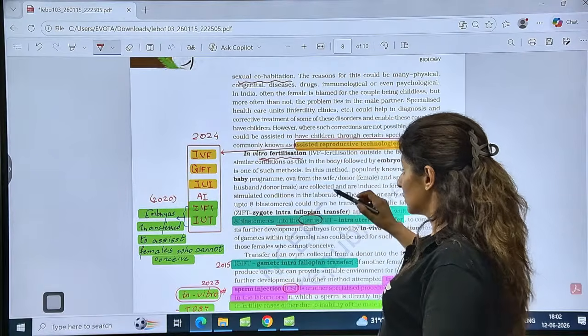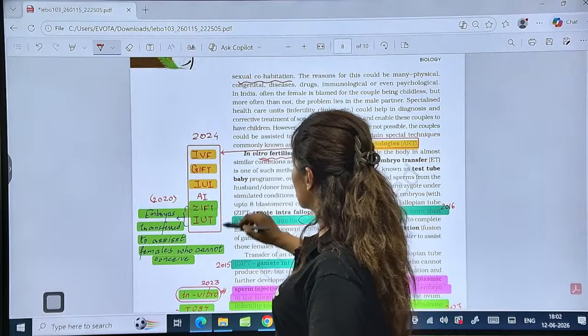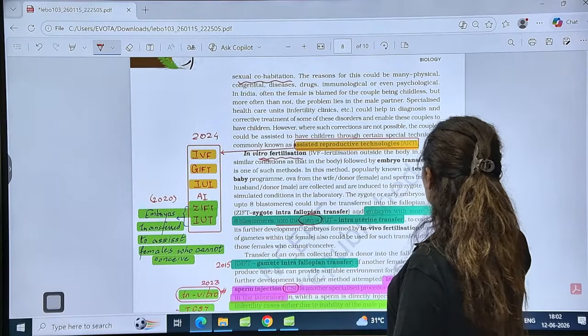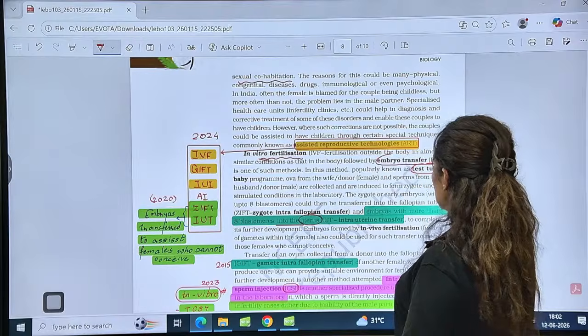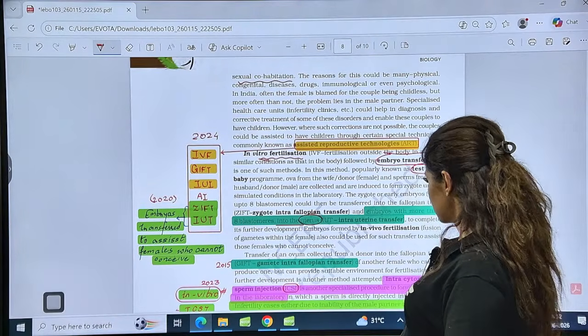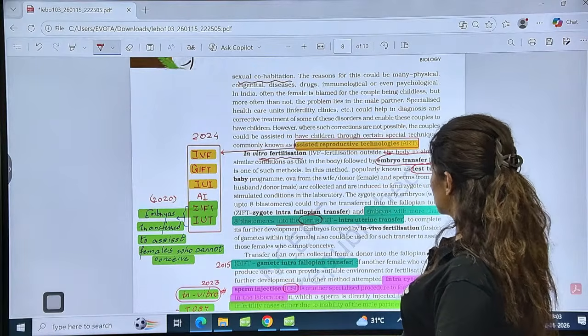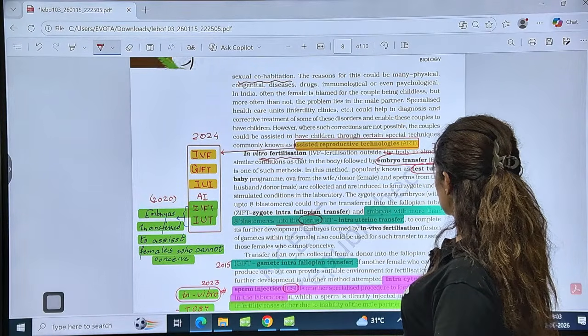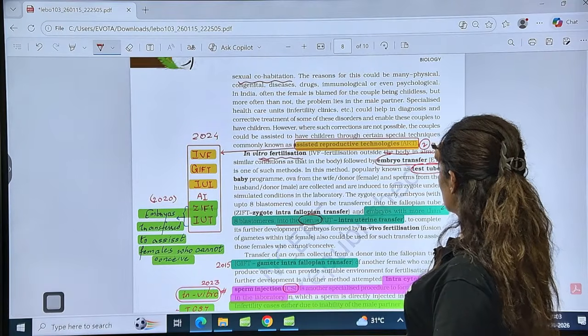Sorry, not in yellow. This is ZIFT and this. Sorry, all in green. These are in vitro. So in vitro methods involve embryo, test tube baby, and embryo transfer. Is that clear? So whenever there is, and even ICSI. So three methods come under this. Actually, test tube baby and ICSI, these are the two methods.